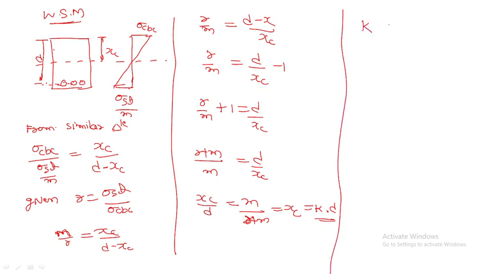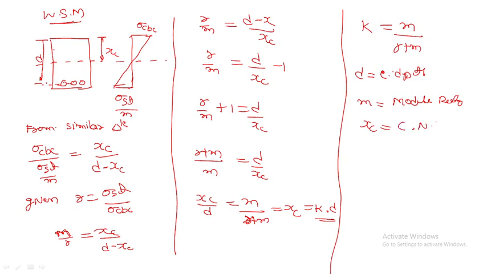So K is equal to m divided by R plus m. Where D is the effective depth, and m is the modular ratio. And XC is nothing but the critical neutral axis.